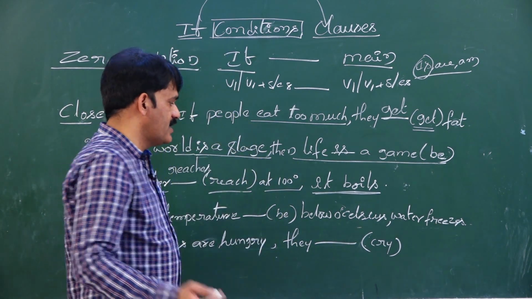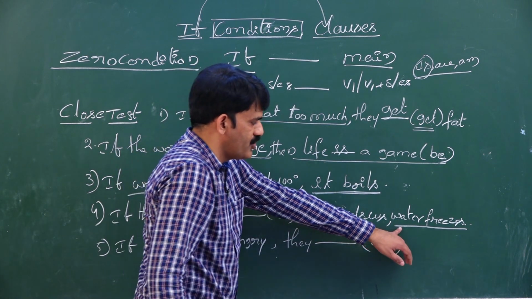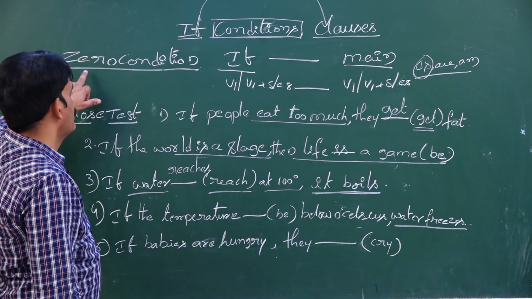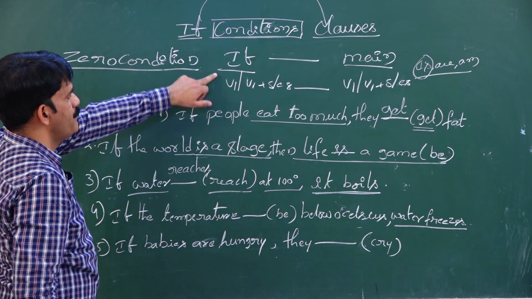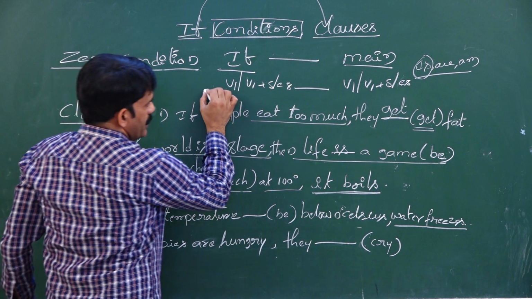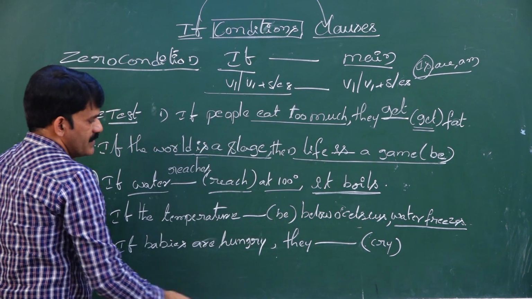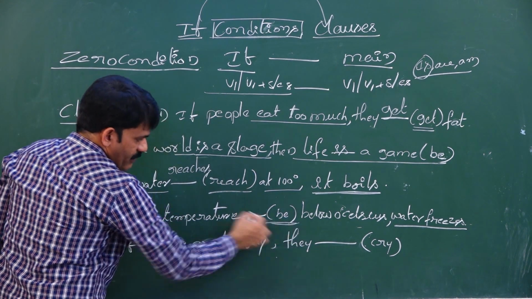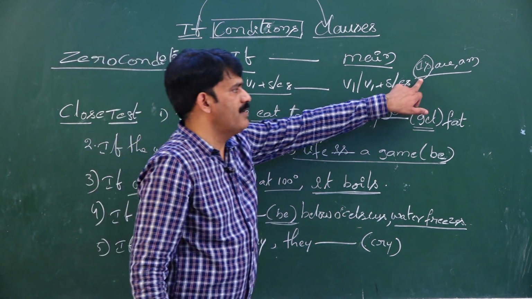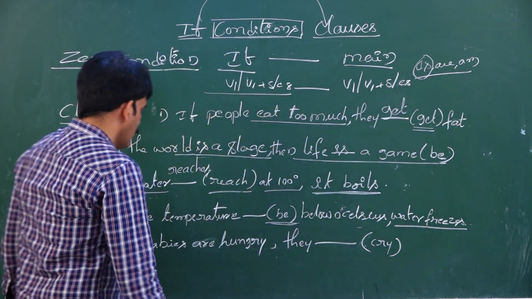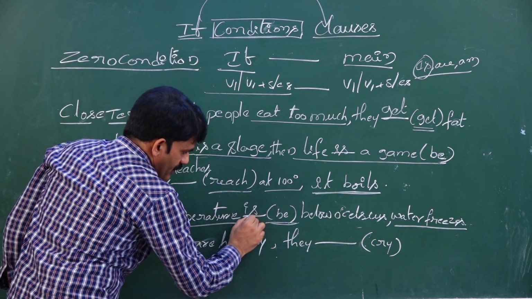What is your inference sentence? The inference sentence is here the main clause. It gives the information that the sentence belongs to zero condition. When the sentence gives information that belongs to zero condition, in the if clause you need to write the simple present tense, V1 or V1 plus S or ES. But here in the bracket they have given you B. B stands for be form. What are the present be forms? Is or am. So the temperature is third person singular, hence I need to take is.